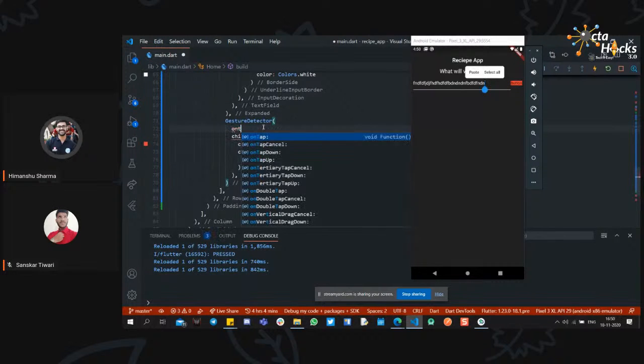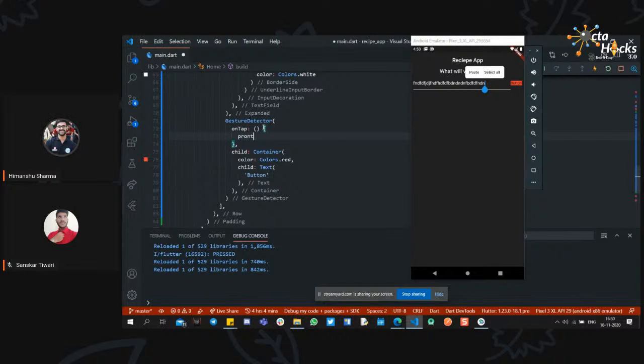We have one property, onTap. With onTap we can also display something, like container pressed. If I save it and tap on it, it will display the pressed message. So this is how you can display the button press.